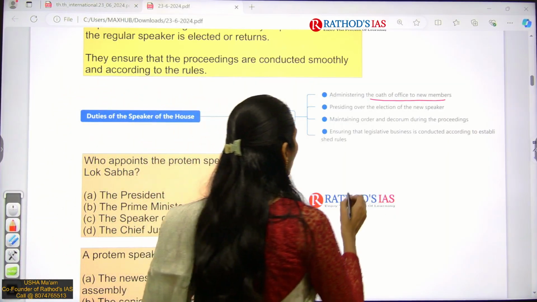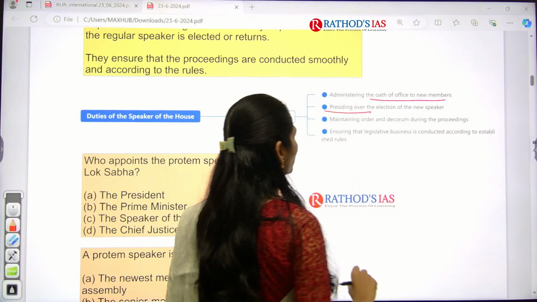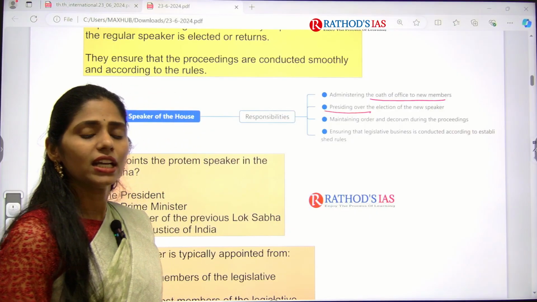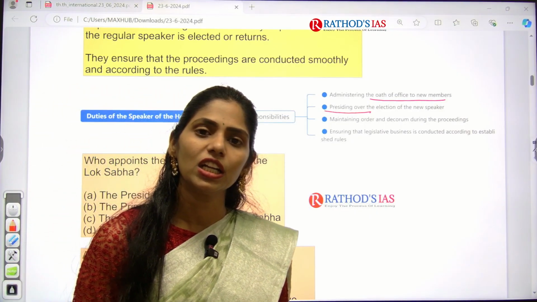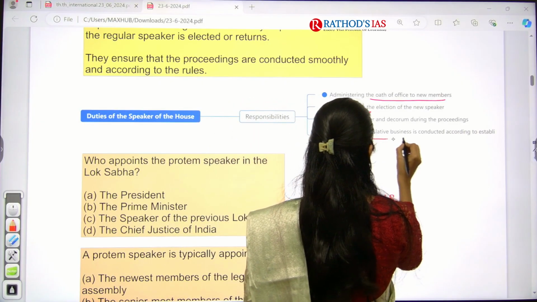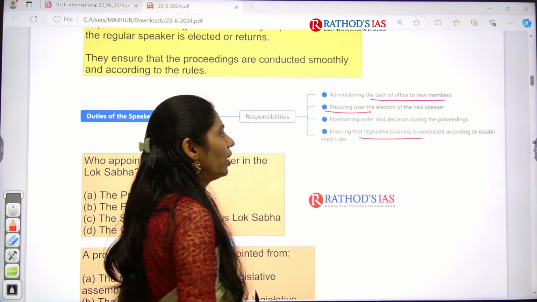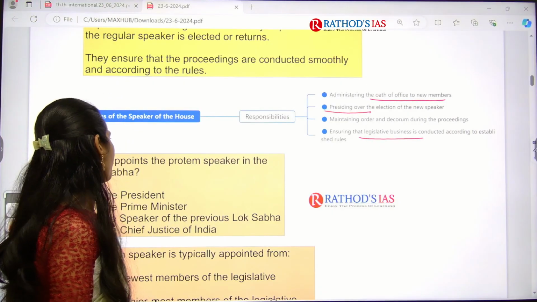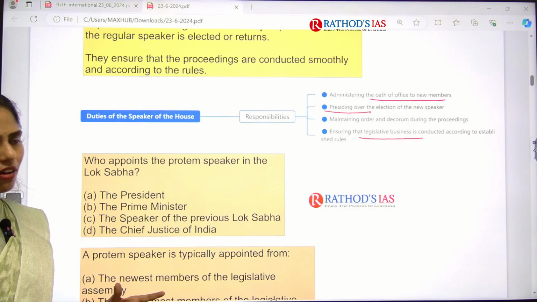Next, he will preside over the election of the new Speaker, and his responsibility is to maintain decorum and order of the house, and ensure legislative business is conducted according to the established rules. Okay, so these are the things that you have to know.